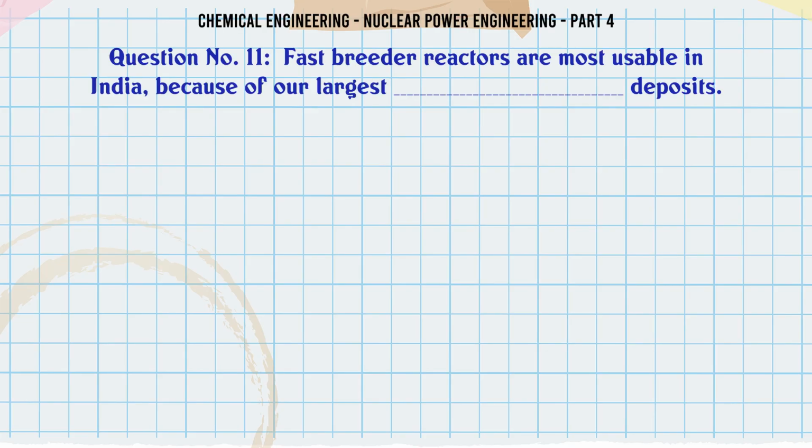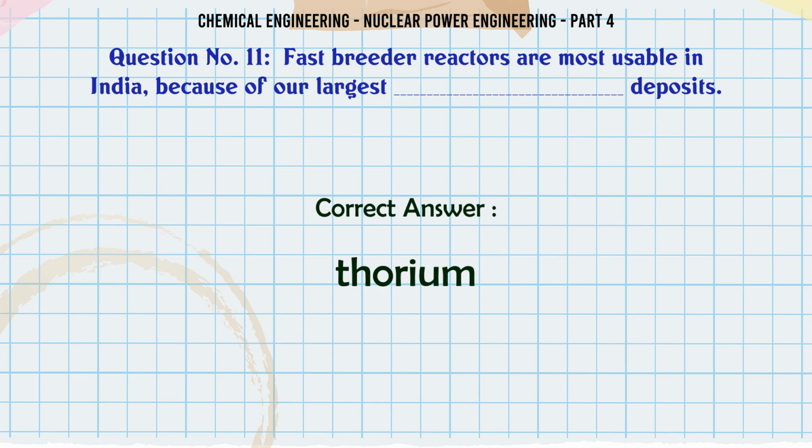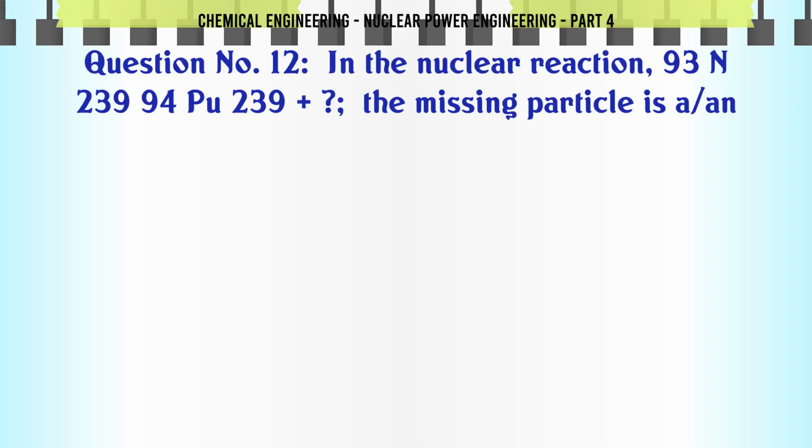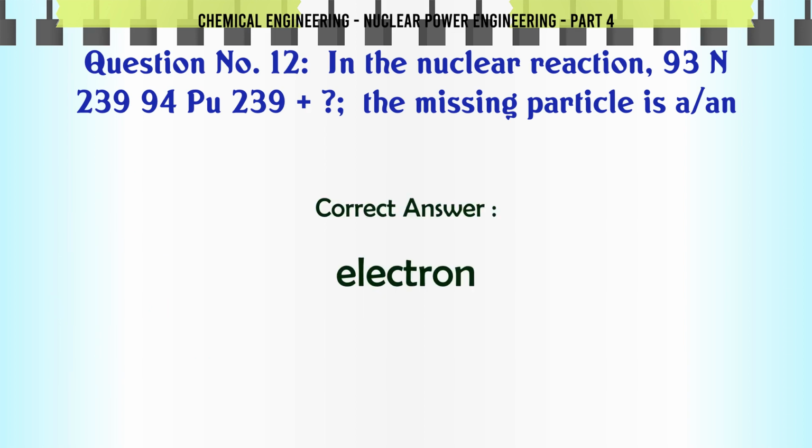Fast breeder reactors are most usable in India because of our largest deposits of A. thorium, B. plutonium, C. uranium, D. none of these. The correct answer is thorium. In the nuclear reaction 93N239 to 94Pu239, the missing particle is A. electron, B. proton, C. neutron, D. positron. The correct answer is electron.